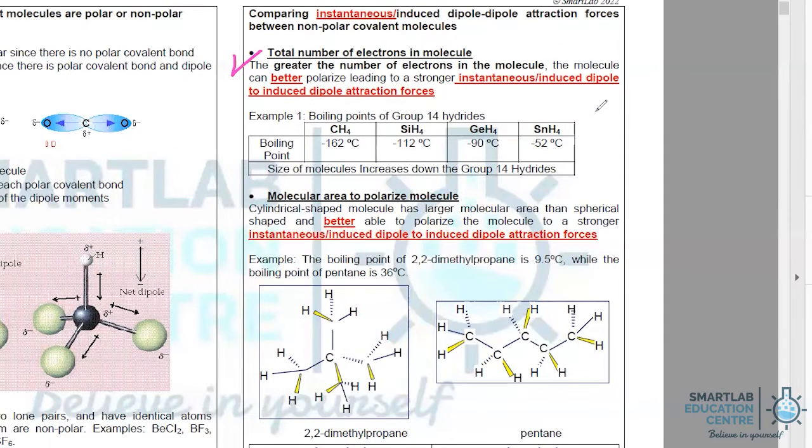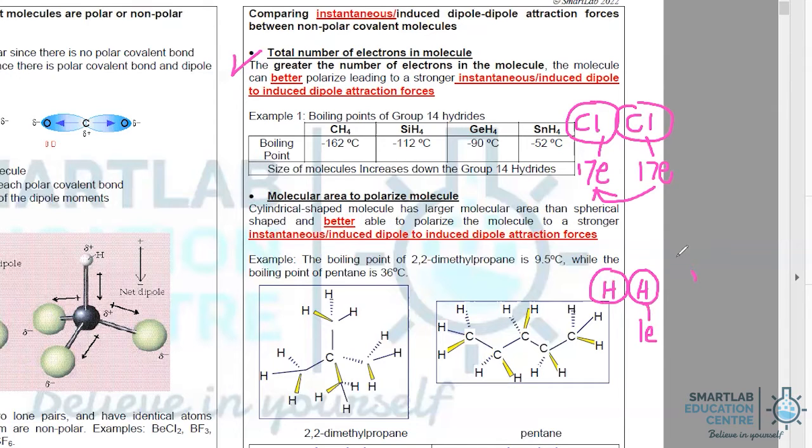Like in the case of chlorine, you have two Cl atoms that are bonded together, and each Cl actually contains 17 electrons. So at an instant moment, there's a possibility that one of the electrons could go over. Vis-a-vis that, in the case of hydrogen, each hydrogen only has one electron. So hence, we can say that the IDID between hydrogen molecules is significantly lower than the IDID in chlorine molecules.